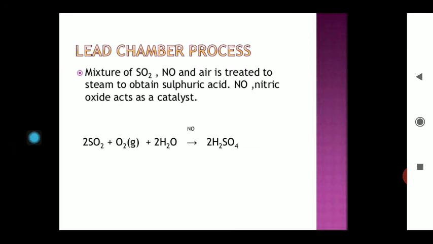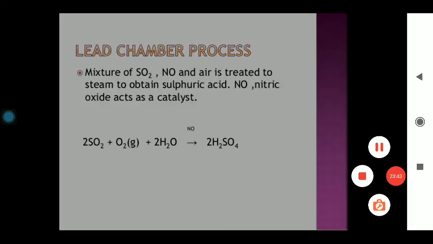Now in the lead chamber, the SO2 and O2 combine to form H2SO4, and the lead chamber process is the second important method after the contact process. So in this way an abundant quantity of H2SO4 can be prepared using the contact process.